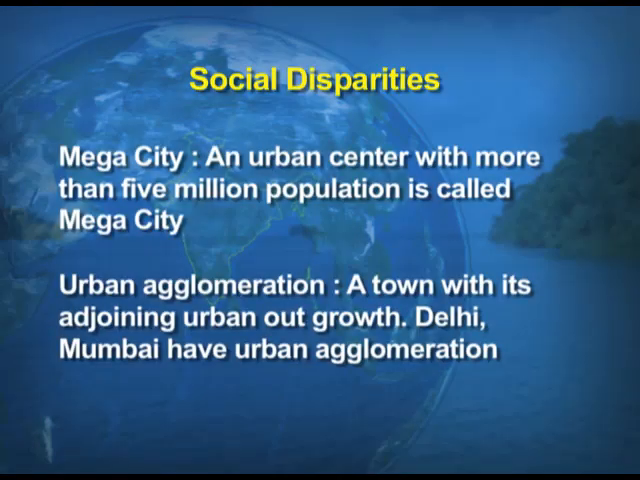We also take up the term urban agglomeration. It is a town with its adjoining urban outgrowth. So, that means an urban area where the population expands. We have certain examples for the urban agglomerations. For example, Delhi, Mumbai, they are the best examples of this.